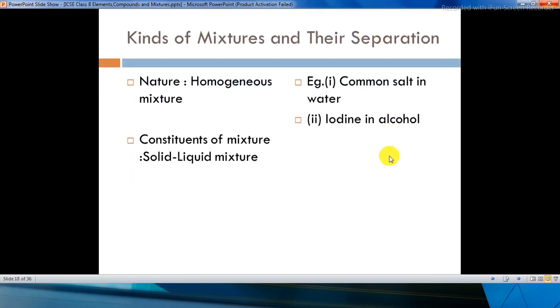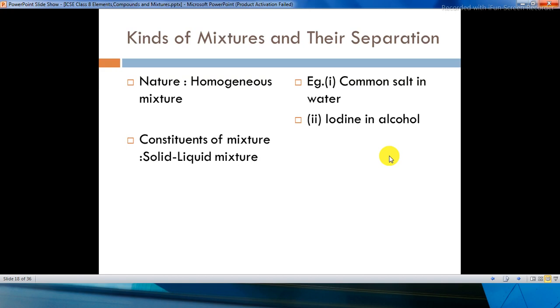Kinds of mixtures and their separation. If the nature is a homogeneous mixture and the constituents of the mixture are solid and liquid, examples are common salt in water and iodine in alcohol. Here common salt is the solid and water is the liquid, and iodine is the solid and alcohol is the liquid.